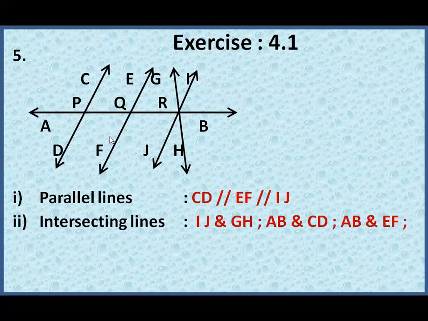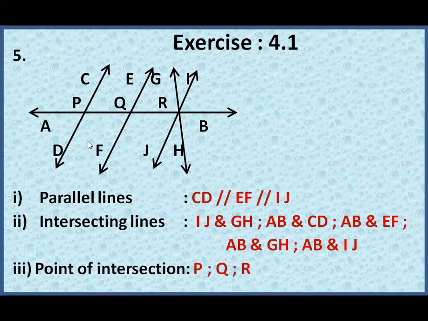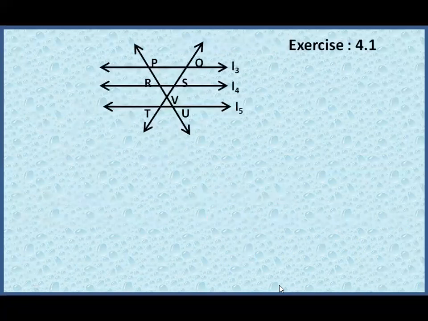So here IJ intersects with GH, AB intersects with CD, AB intersects with EF, AB intersects with IJ, and AB intersects with GH. So two lines intersecting are intersecting lines. Points of intersection P, Q, and at R, they intersect.